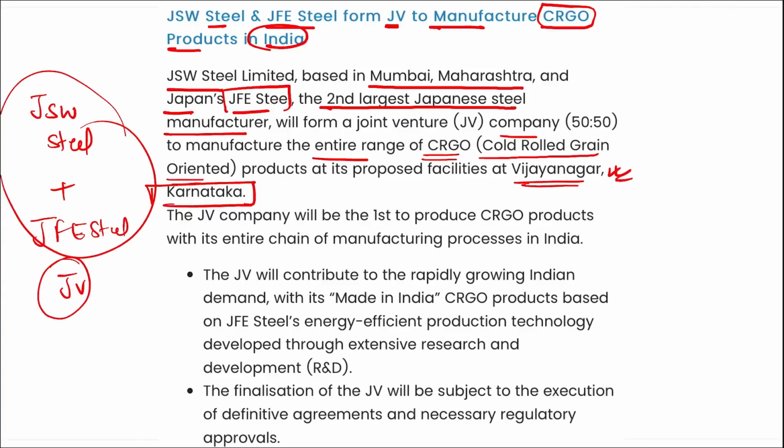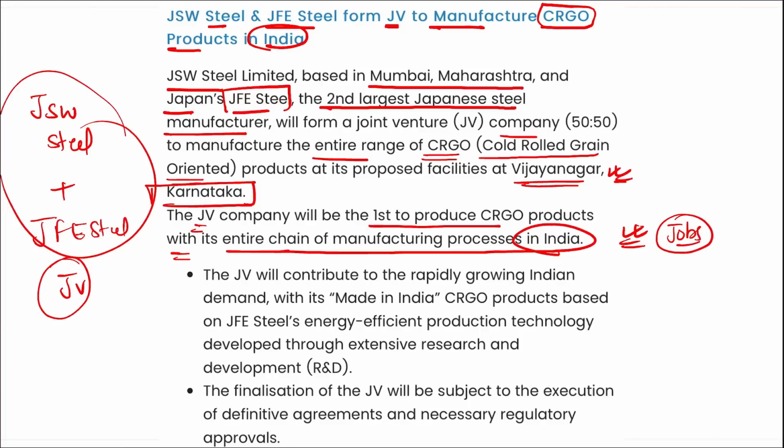This joint venture will be the first to produce CRGO products with its entire chain of manufacturing process in India. Right? If the entire chain of manufacturing is being done in India, then this will create a lot of jobs for the people in that area.